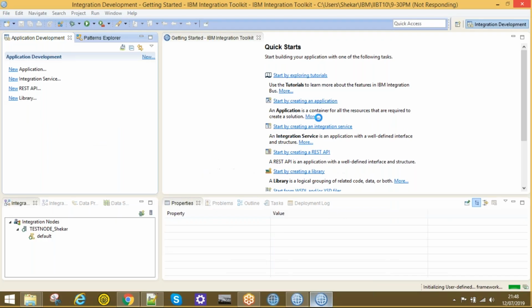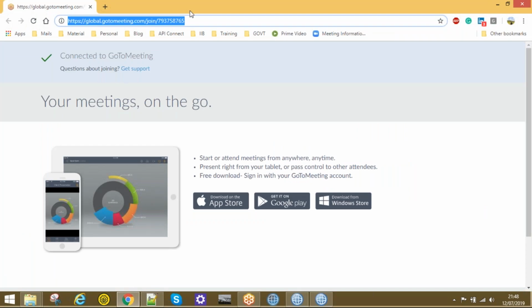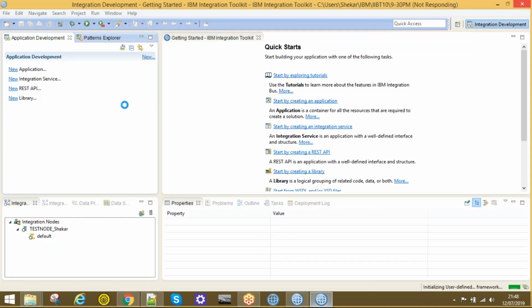Why is it taking so long? Just wait, I will connect from a different laptop.